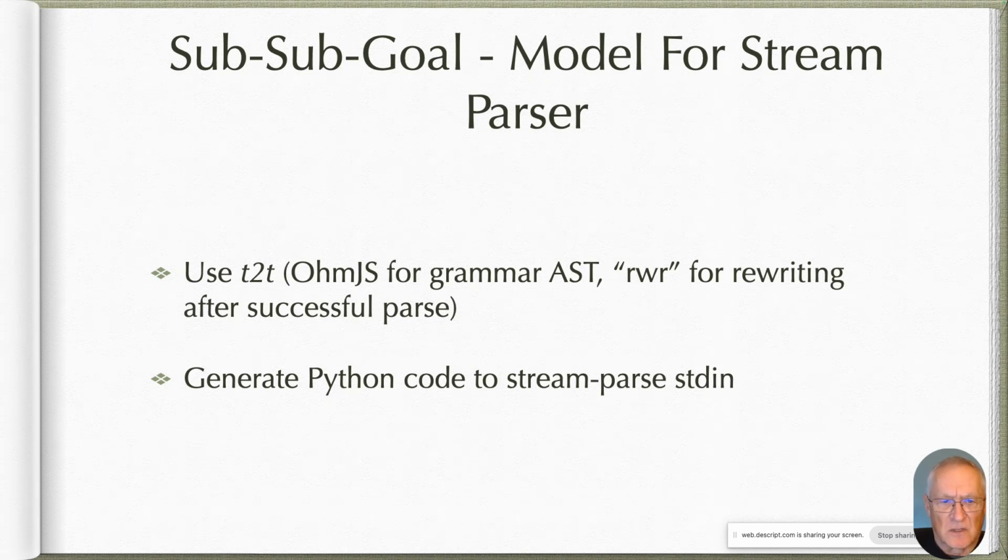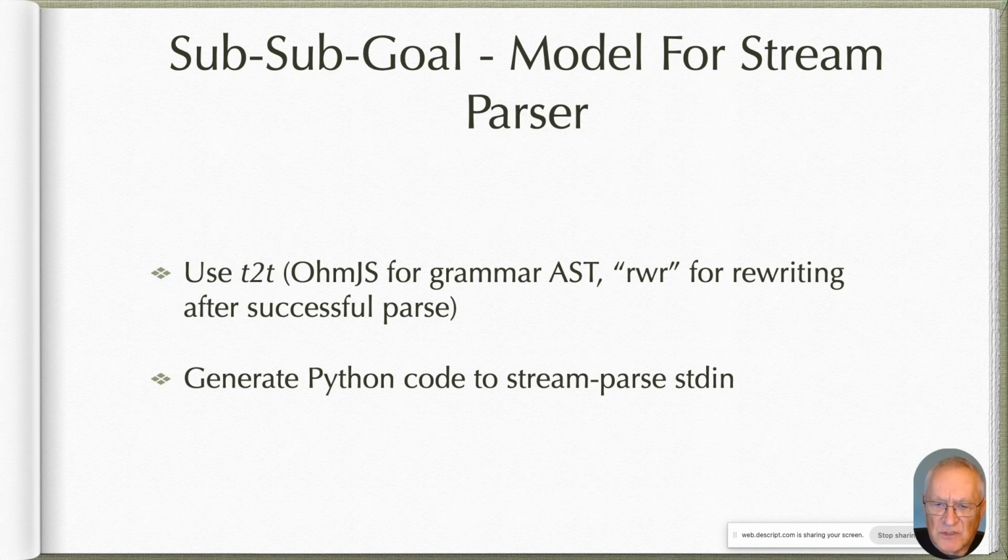I'm going to use T to T to do the grammar parsing, and the part of T to T that helps me rewrite things in a more succinct manner than writing the same stuff in, say, JavaScript. I'm going to generate Python code. The generated Python code will be a stream parser that stream parses stdin. It's going to be a standalone Python program when I'm done.